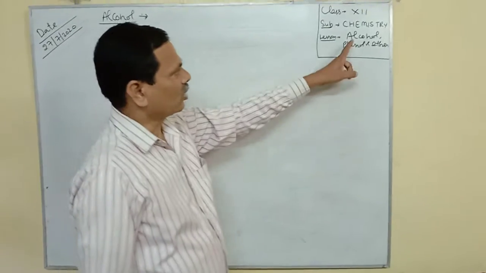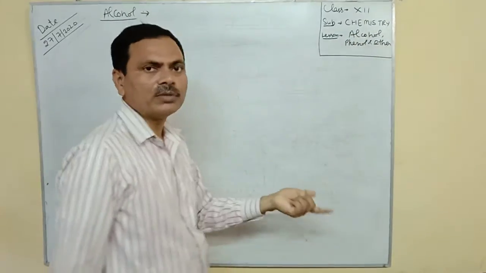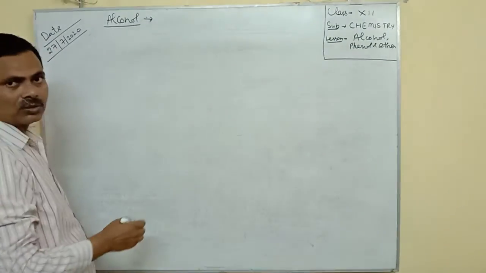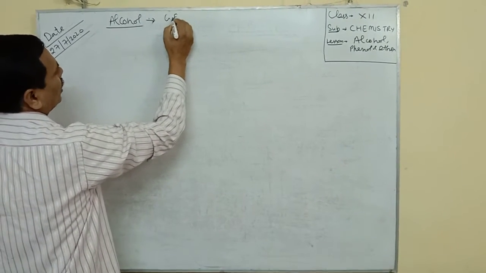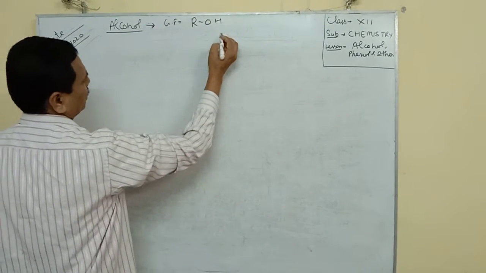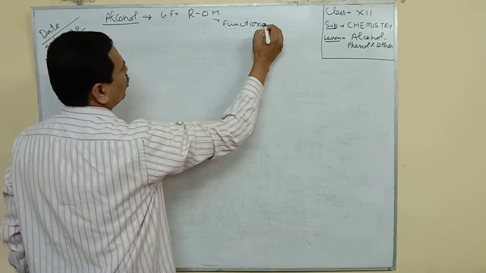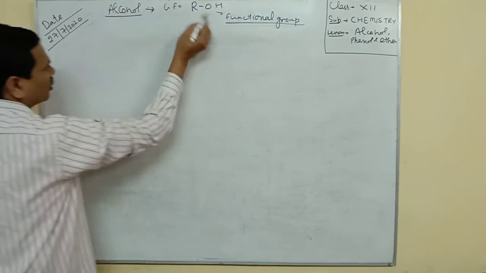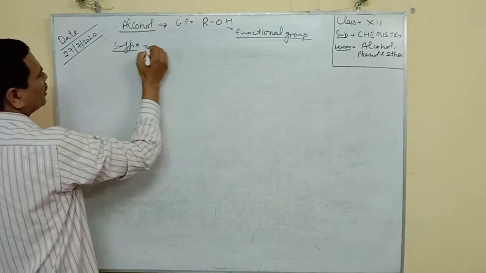The lesson is alcohol, phenol, and ether. The name of the lesson is alcohol, phenol, ether. And first of all, we discuss the alcohol. As you know, the general formula of the alcohol is ROH. OH is the functional group. OH is the functional group. And for alcohol, the suffix is -ol.